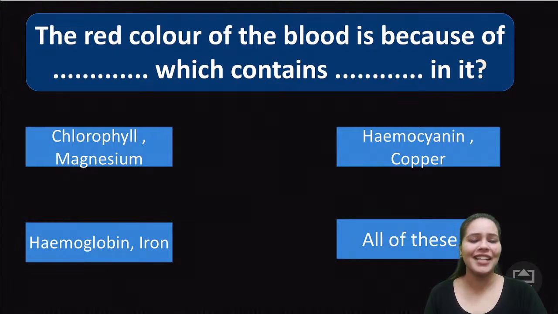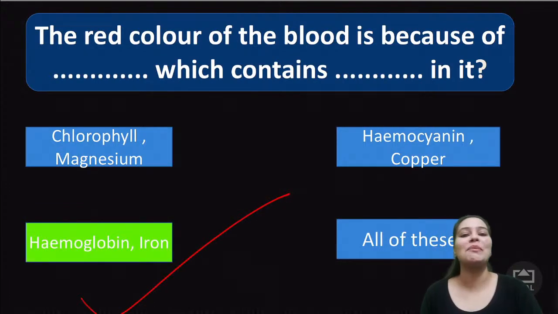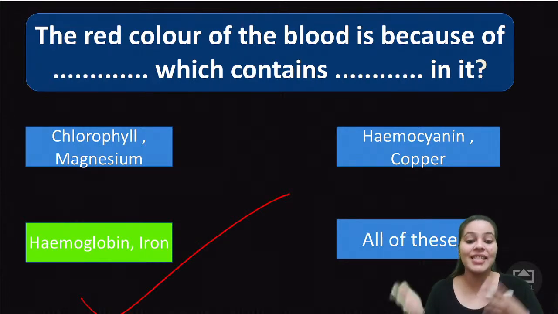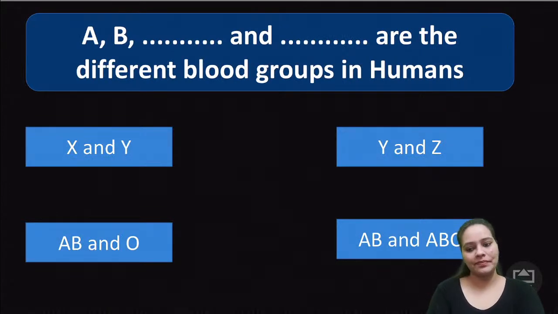The red color, it's very easy. And the correct answer is hemoglobin and iron. So hemoglobin is a red color pigment which contains iron inside it. I've already told you about it. Let's move forward. It's a very general one.